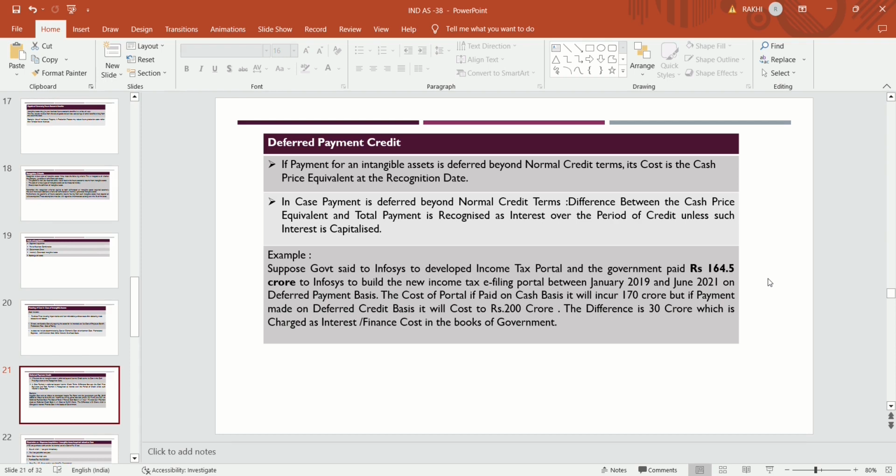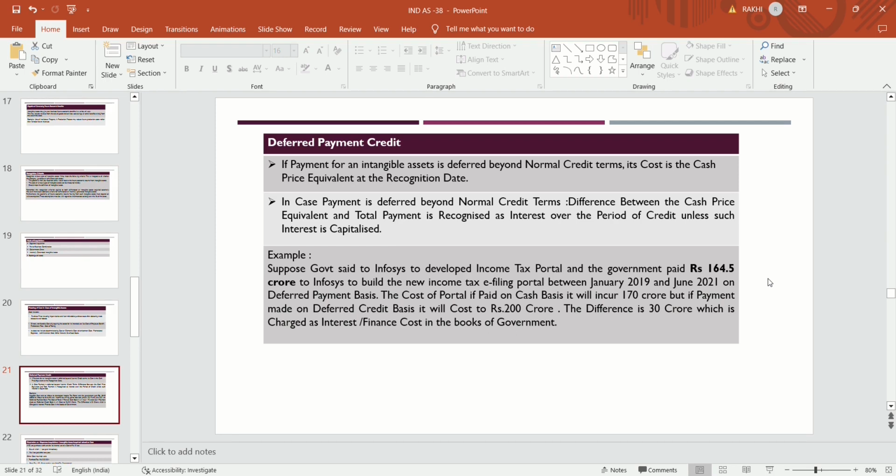Let's take the example of Infosys. The government asked Infosys to develop an income tax portal, and the government is ready to pay rupees 1 crore 64 lakhs to Infosys to build the new income tax e-filing portal. So they pay on a deferred term basis.